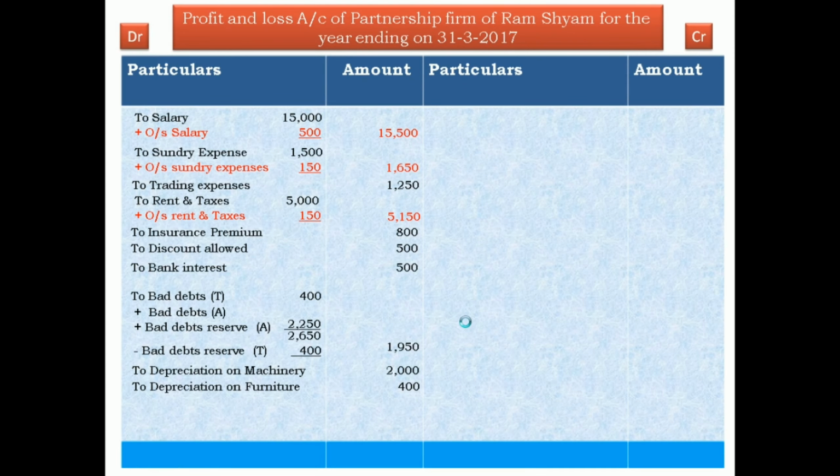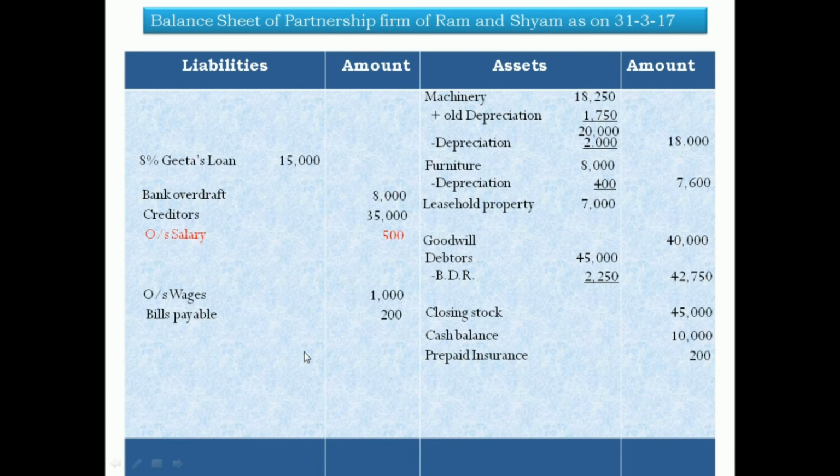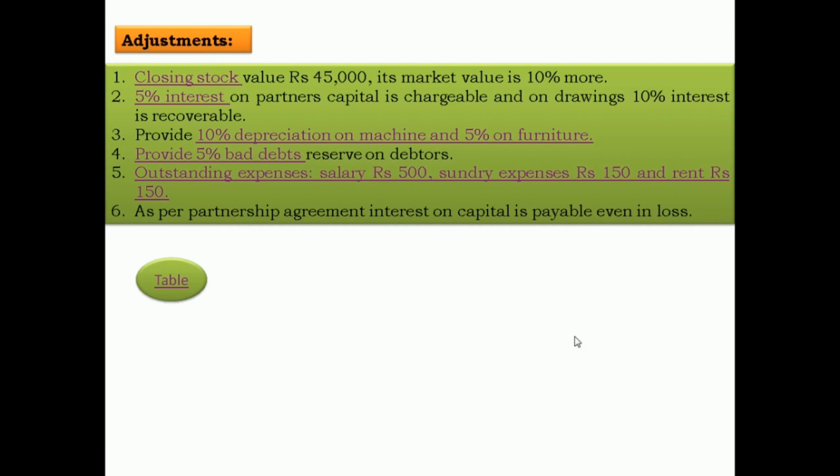The second entry, liability side: outstanding salary 500, outstanding sundry expense rupees 150, and outstanding rent and tax rupees 150. Clear?